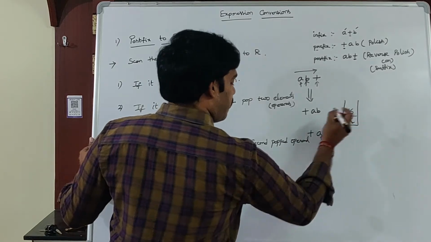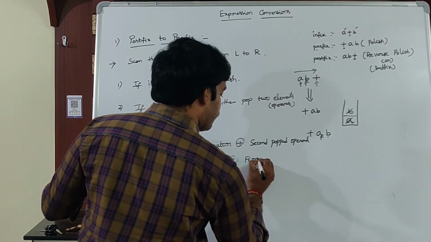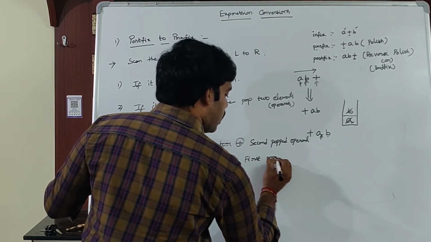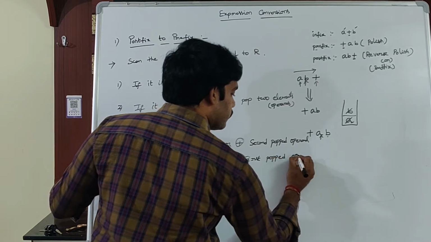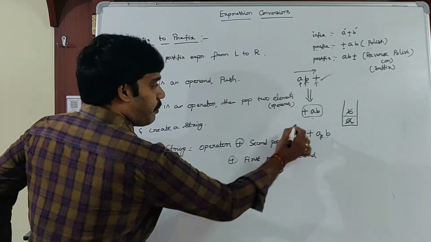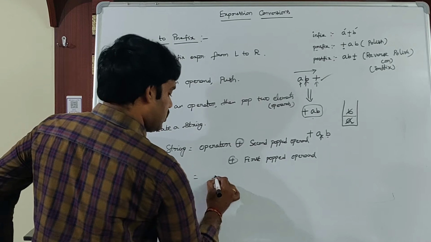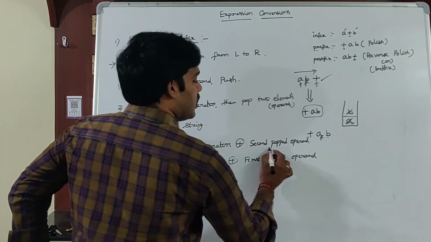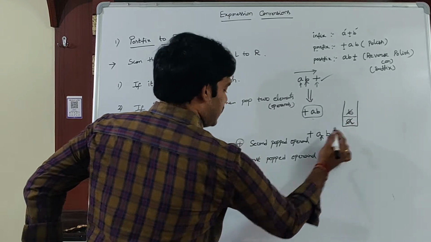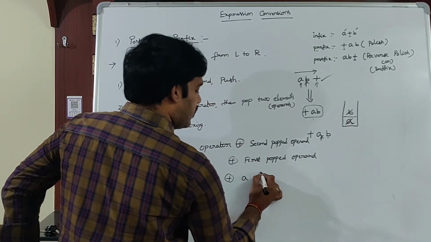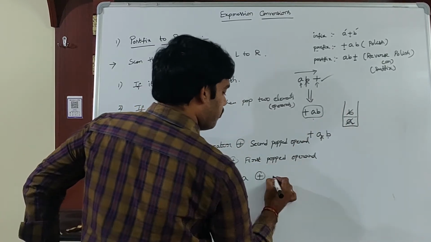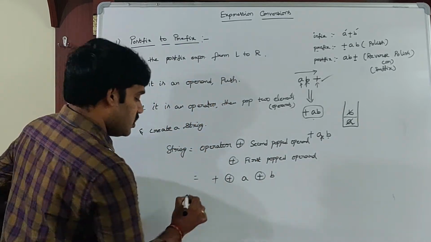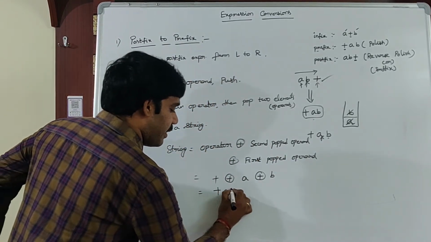What is B here? The first popped operand. Operator here is plus. Second popped element is which one? A. And first popped element is which one? B. So that is nothing but plus AB.